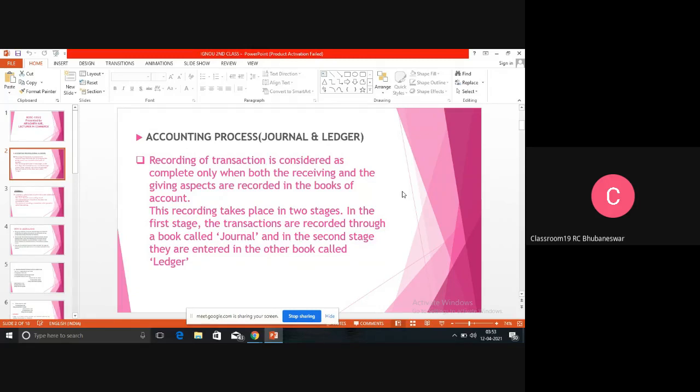What is the meaning of chronological order? Chronological order means when a transaction has occurred, it is written immediately. The transaction which has occurred later will be written after it. A transaction that happened at 8:15 is written first, and a transaction that happened at 8:16 will be written after that. So we cannot shuffle the transactions. This is known as chronological order.